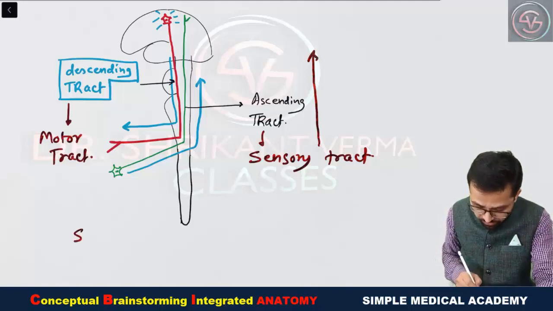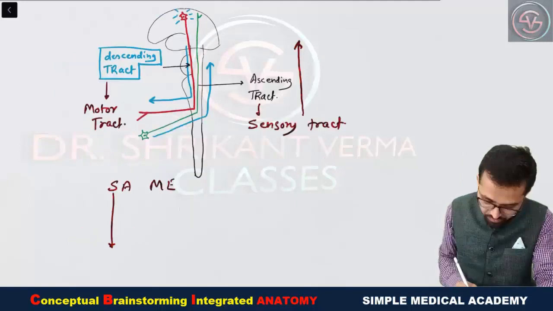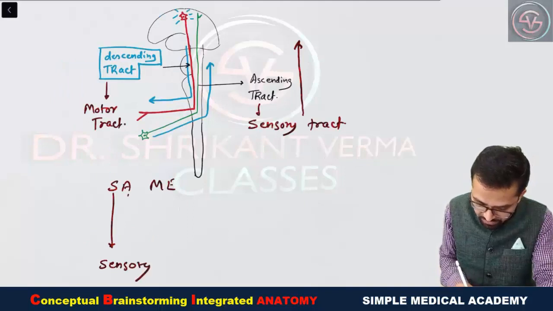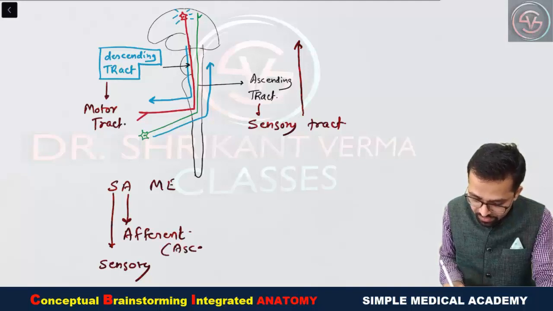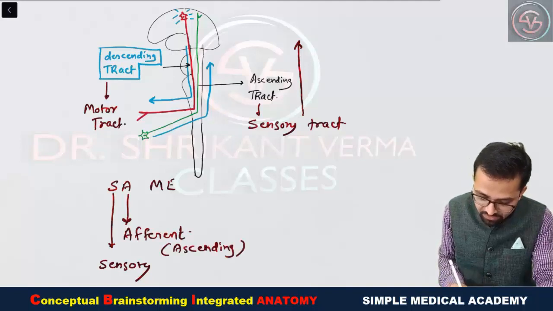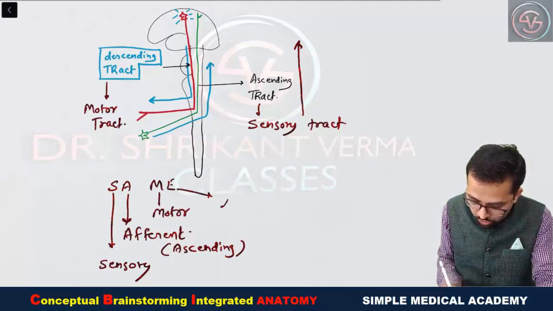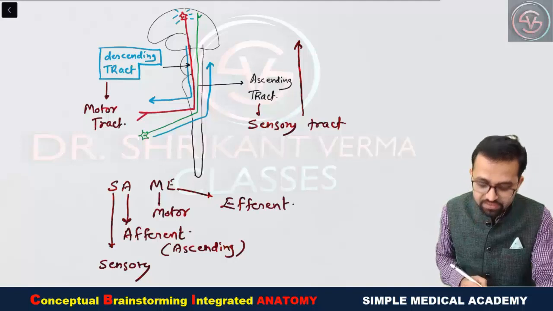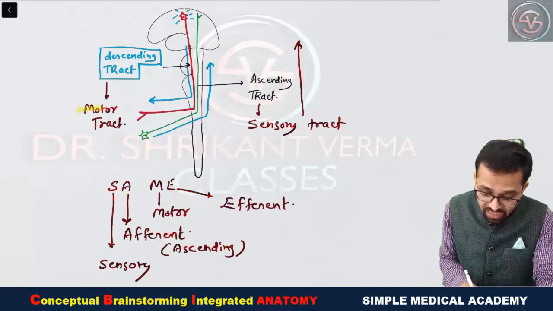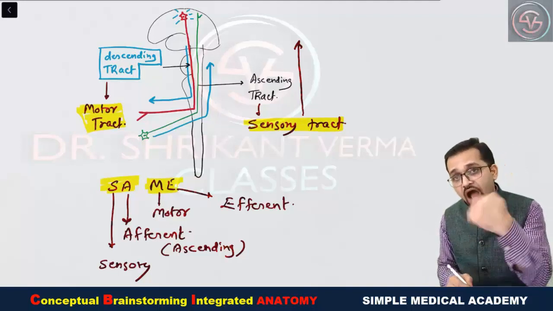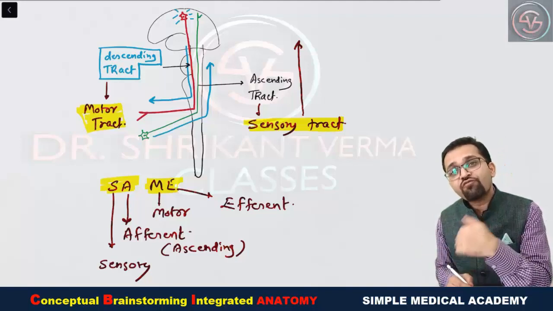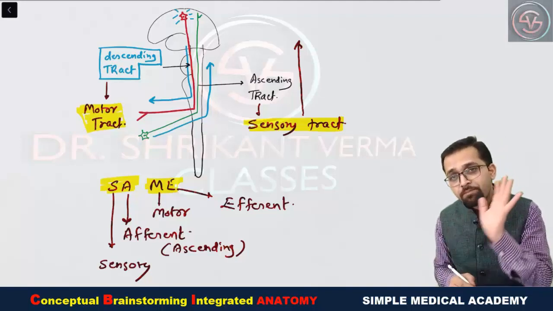And do you remember I told you one trick, SANE, same. S for sensory, also known as afferent. Also you can say ascending. M for motor, which is also known as efferent tract. So the motor tracts, they are also known as efferent tract, while the sensory tract, they are also known as afferent tract. So remember, this is the one another trick. Okay, otherwise afferent means ana, efferent means jana. A for afferent, A for ana. So you can remember in such simple way also.